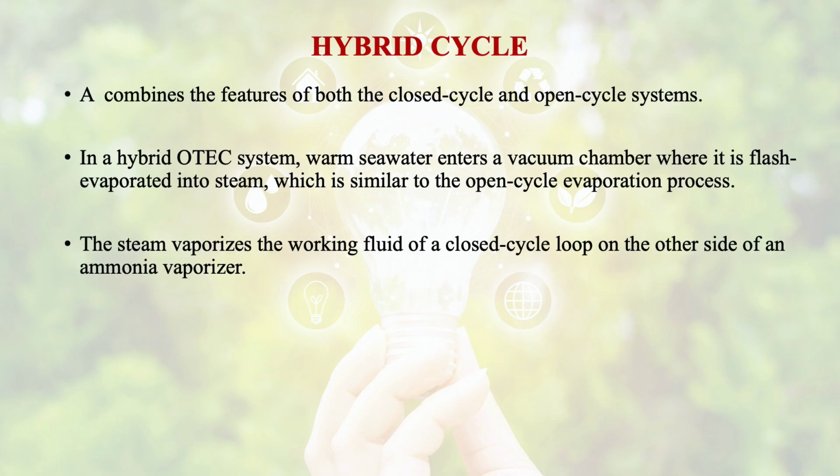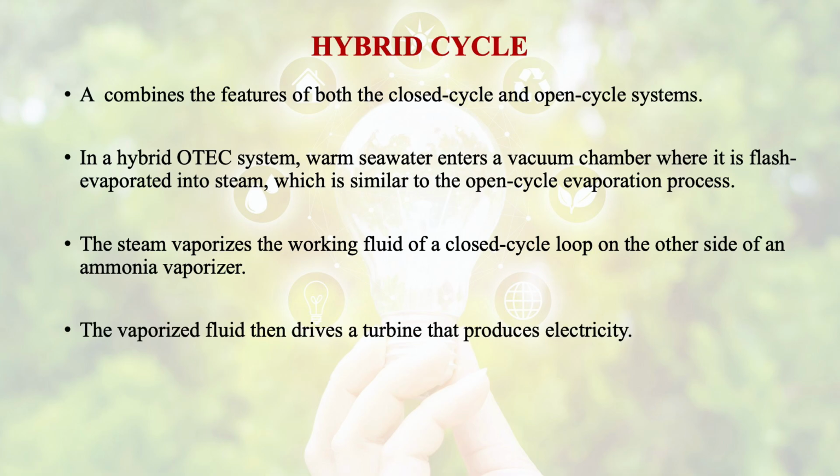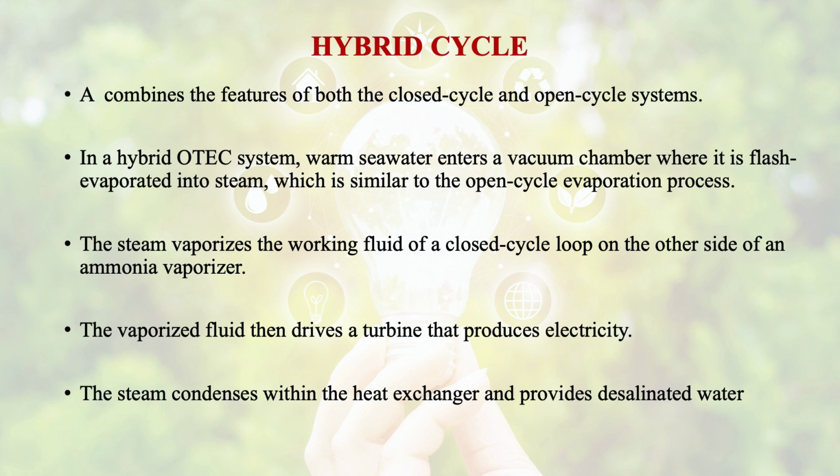The steam vaporizes the working fluid of a closed cycle loop on the other side of an ammonia vaporizer. The vaporized fluid then drives a turbine that produces electricity. The steam condenses within the heat exchanger and provides desalinated water.